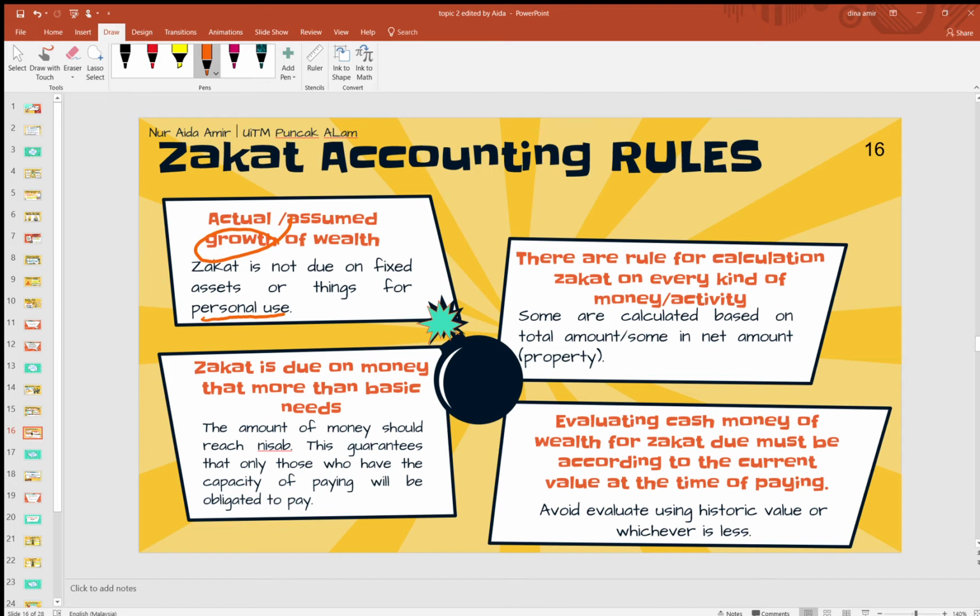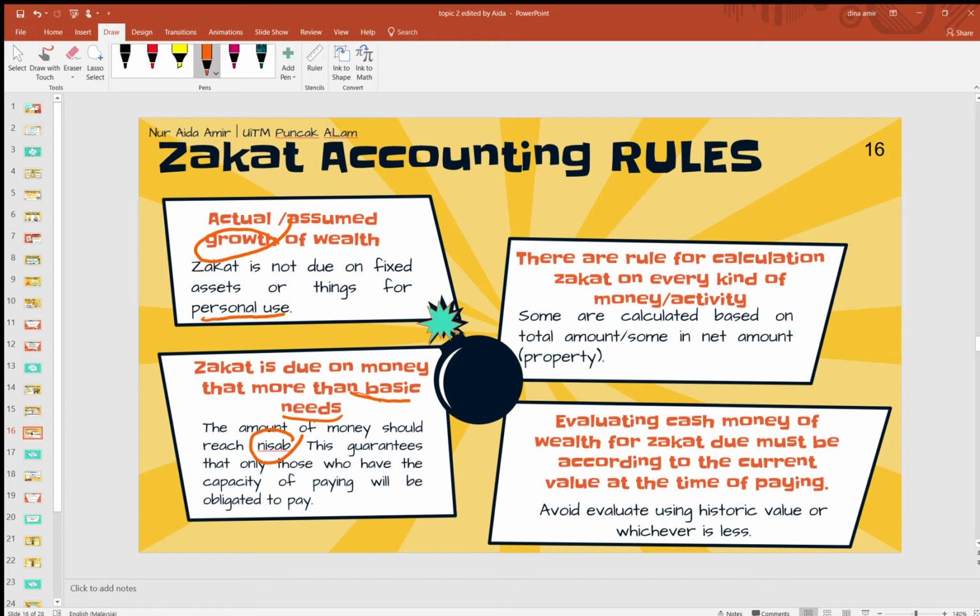Okay. Second rule is zakat is due on money that is more than basic needs. Okay. Make sure money yang you ada untuk bayar zakat ni is more than basic needs lah. Okay, amount of money should reach nisab. That's why Islam mengatakan apa-apa wealth yang you dikenakan zakat kena reach certain nisab yang ditetapkan. Kalau you tak reach certain nisab, maknanya you tak berkemampuan. So Islam tahu bahawa someone tu berkemampuan atau tidak melalui harta dia, iaitu melalui nisab yang ditetapkan.